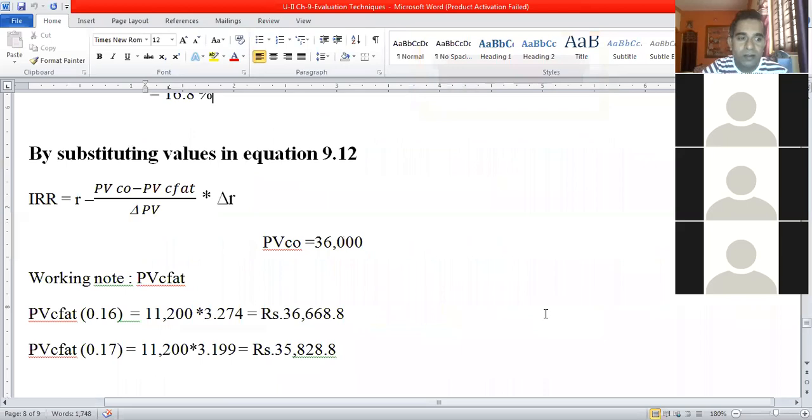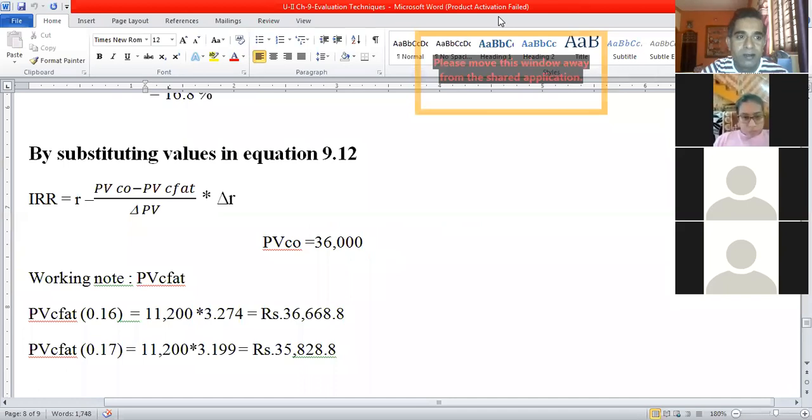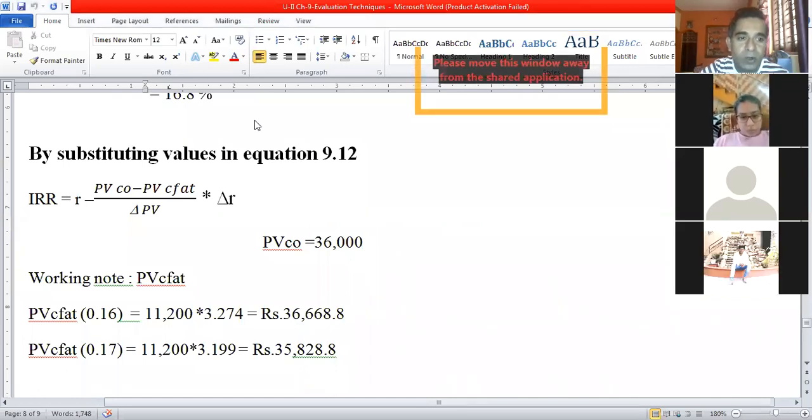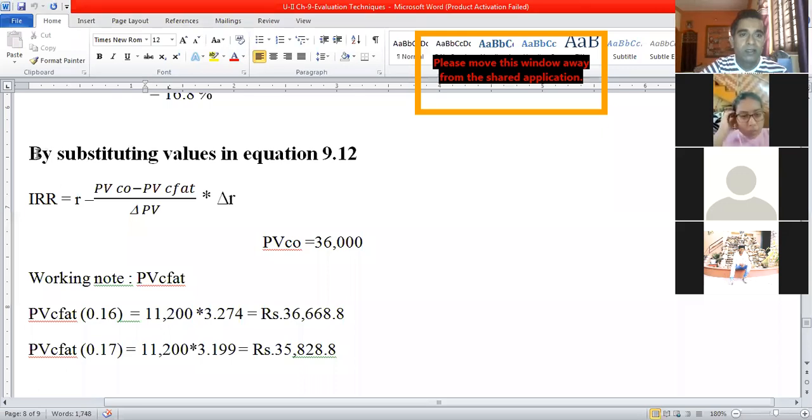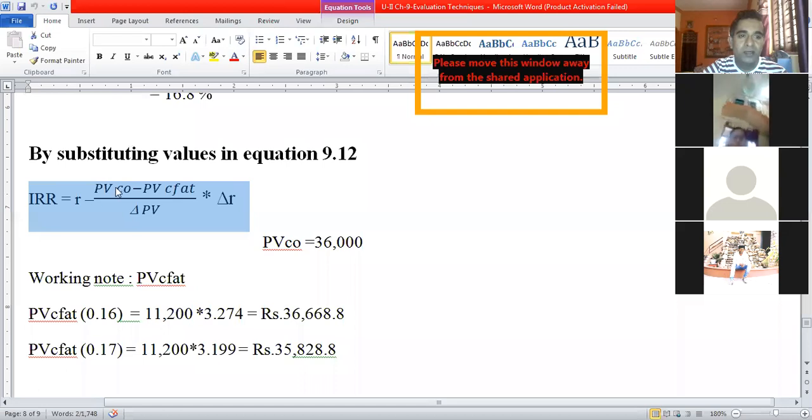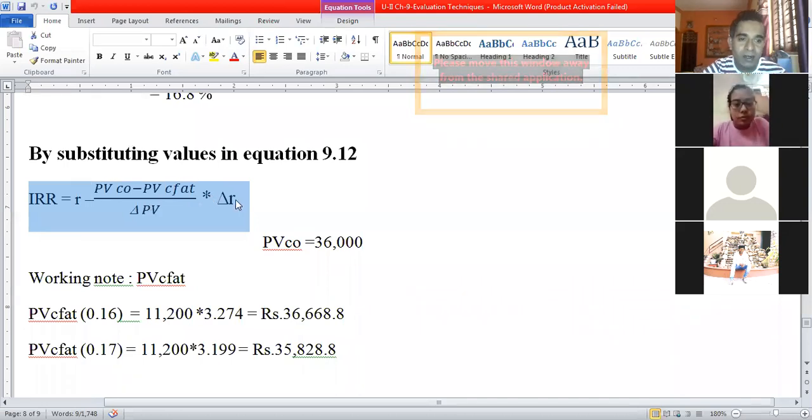Now, one more equation is remaining, so I will consider this as well. Then I'll take questions. So if we consider equation 9.12, which is IRR is equal to R minus PVCO minus PVCFAT whole divided by delta PV into delta R.